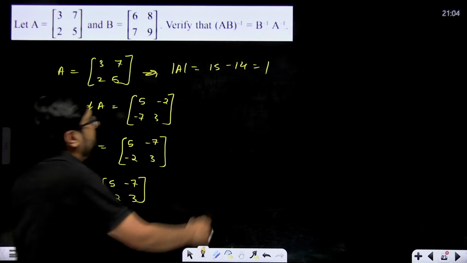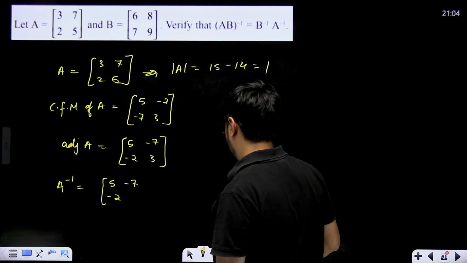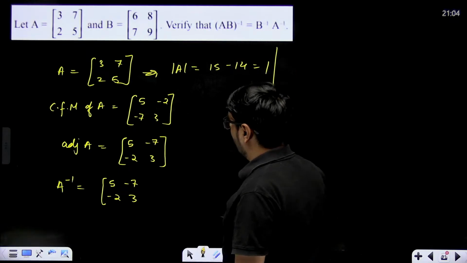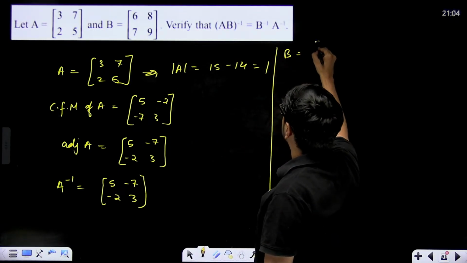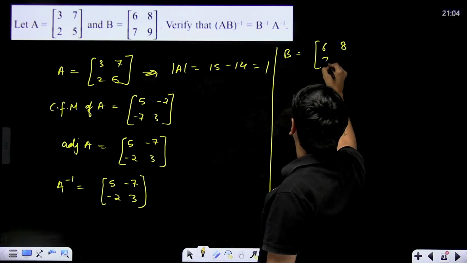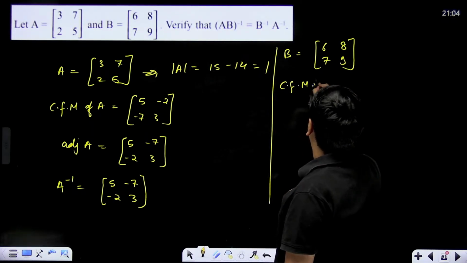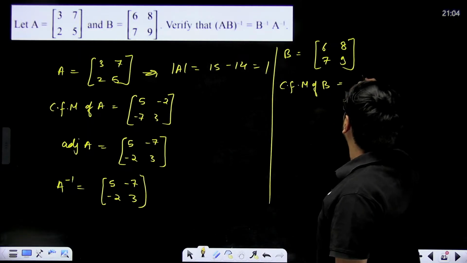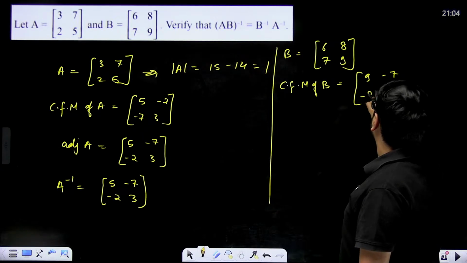Okay, similarly your B. What is your B from here? Your B is 6, 8, 7, 9, and the cofactor matrix of B will be 9, minus 7, minus 8, 6.